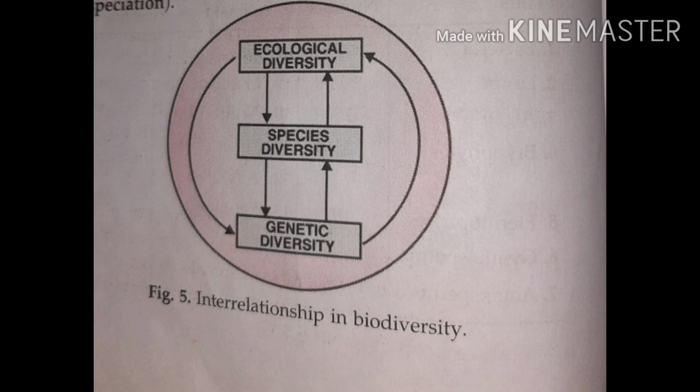So you can say that ecological diversity is related to species diversity. Species diversity is leading to genetic diversity. Then the arrows are coming back. Genetic diversity leads to species diversity. Species diversity leads to ecological diversity.